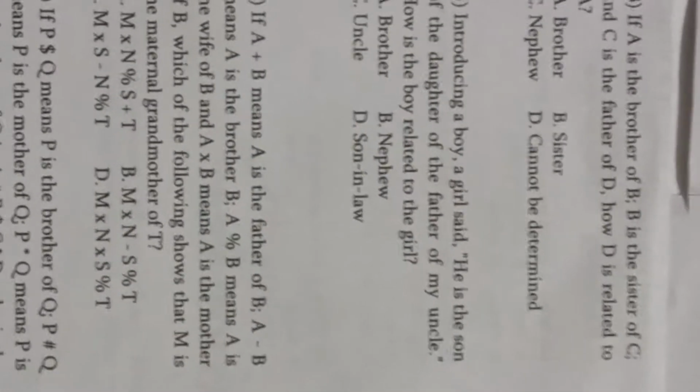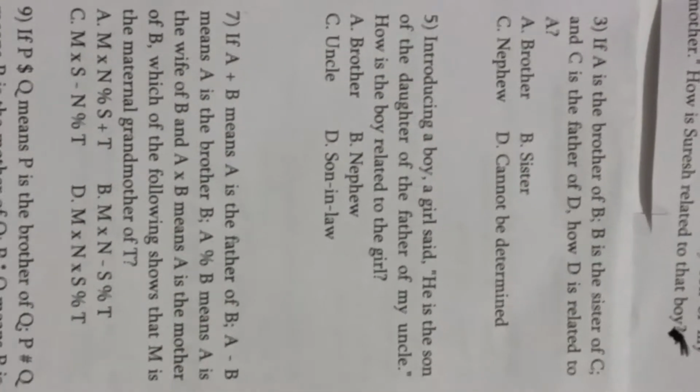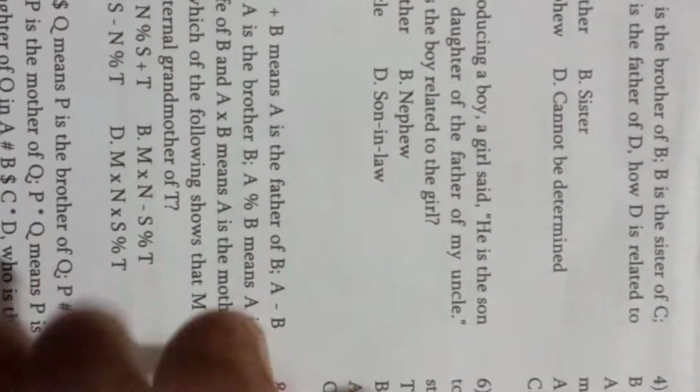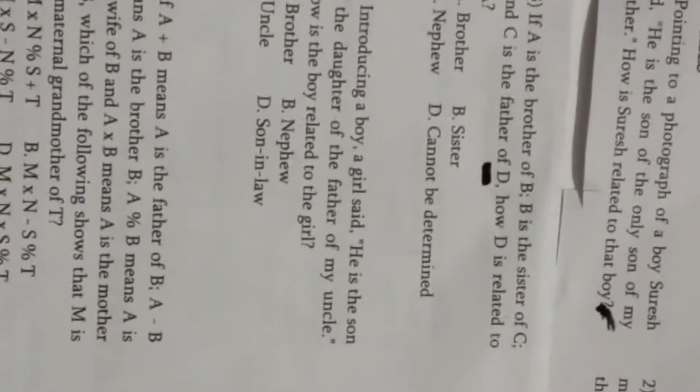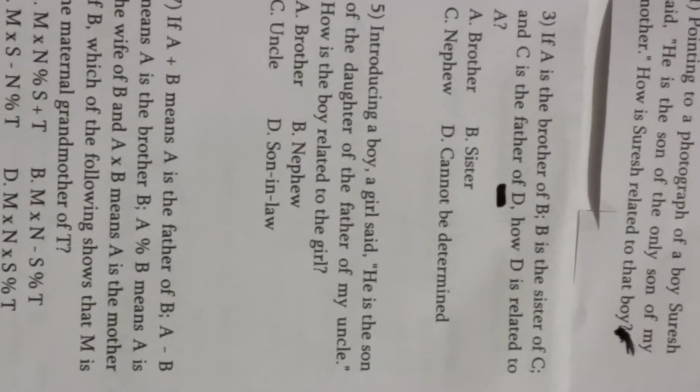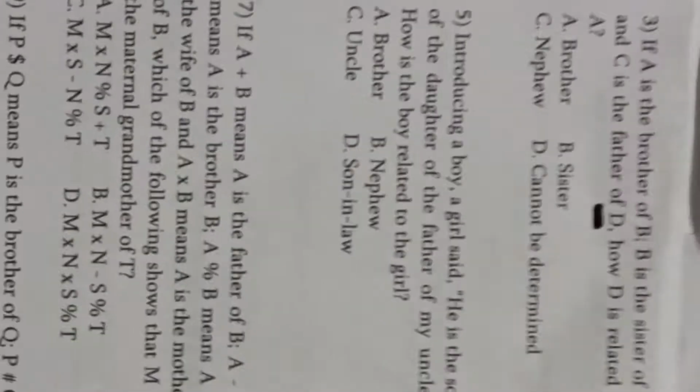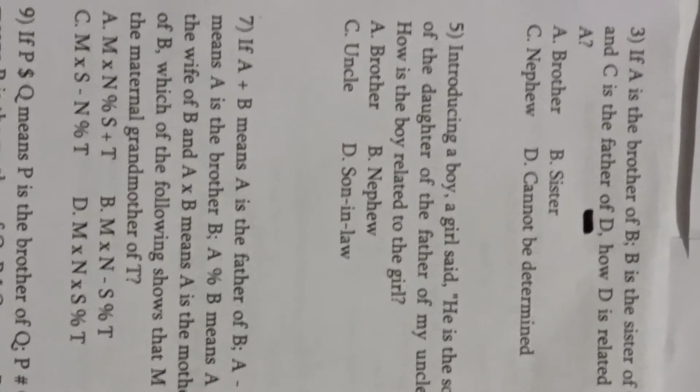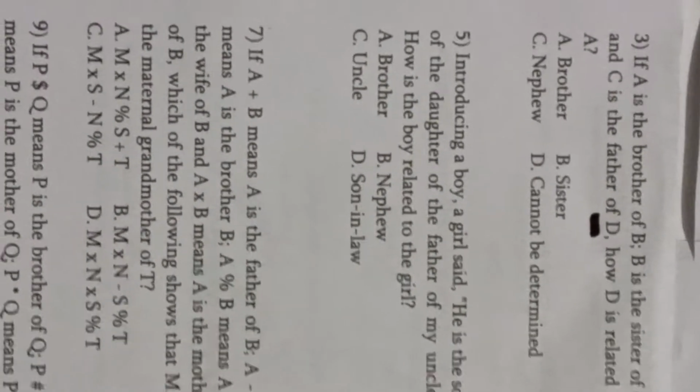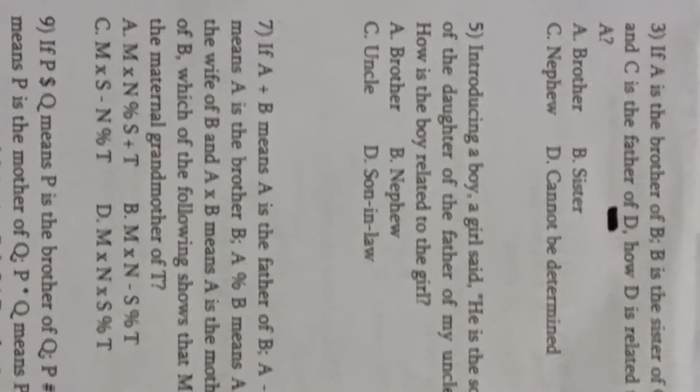In any statement, the ending terms, the ending alphabet, the gender will be unknown. Since here D's gender is unknown, we cannot exhibit any relation. So the answer is cannot be determined. So option D is the answer. Let me move on to the next question.